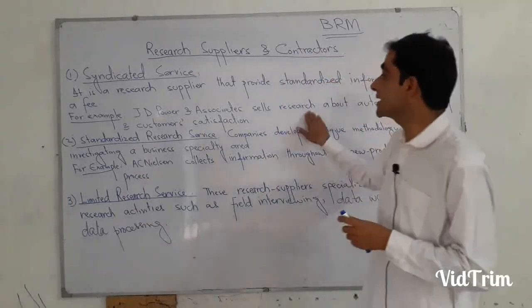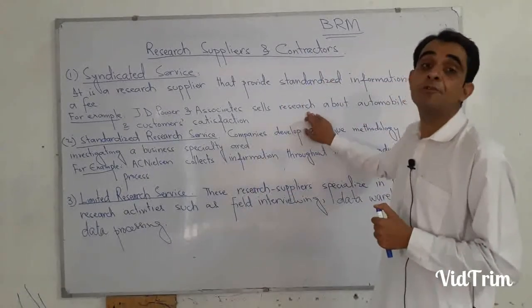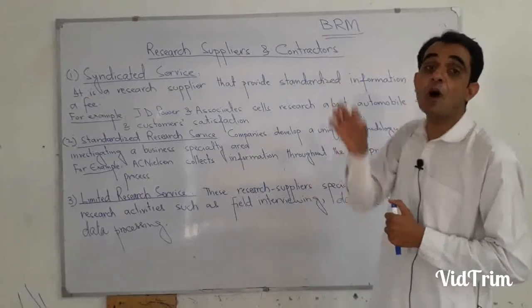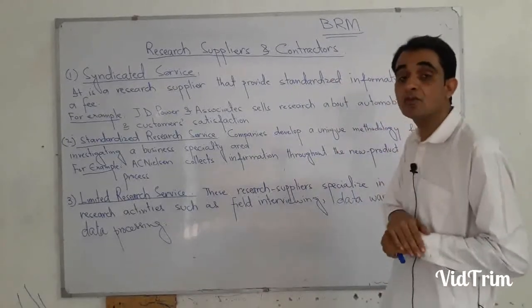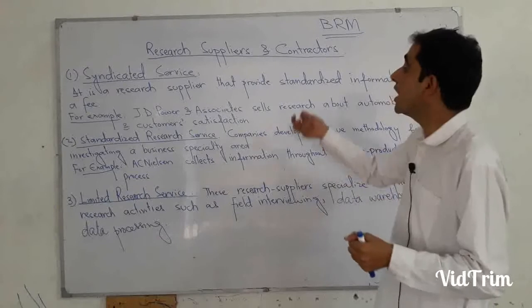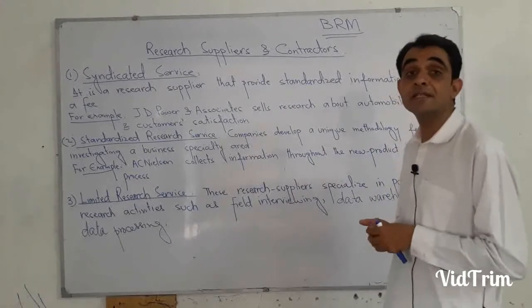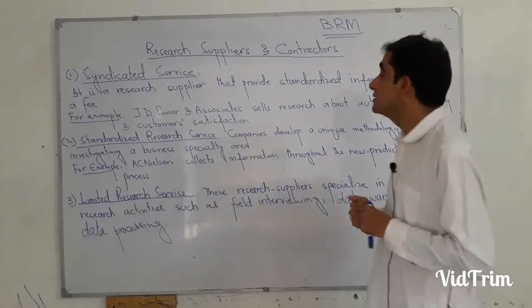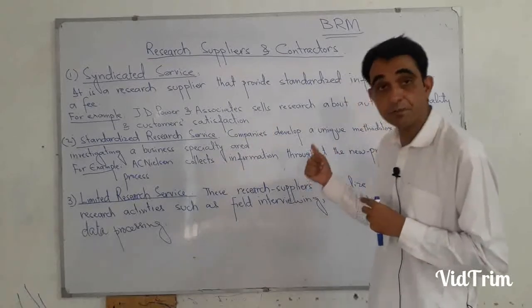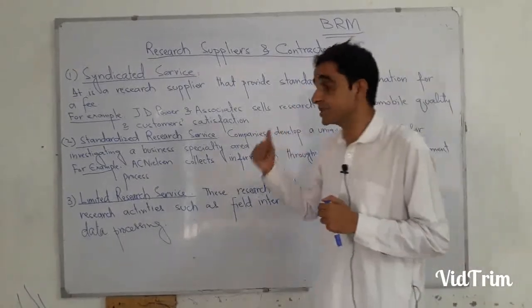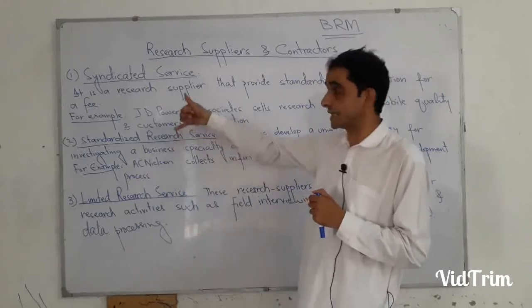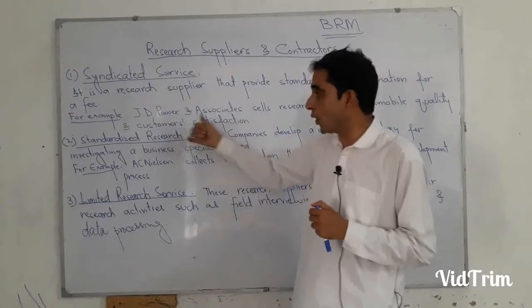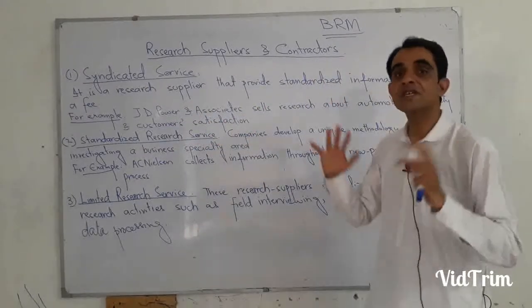If you want to be involved in the car business or you want to manufacture a car, you go there and you can easily collect data related to the car industry from this syndicated service research firm, J.D. Power and Associates. So this is one type of research.